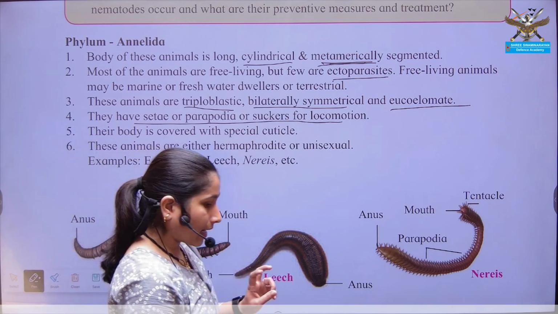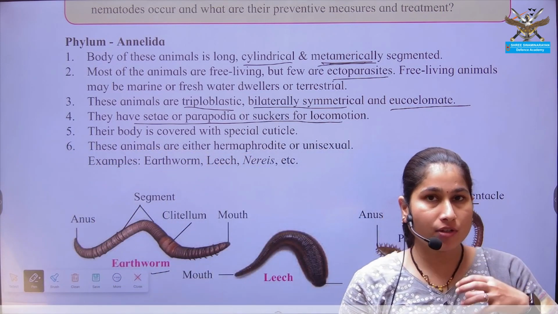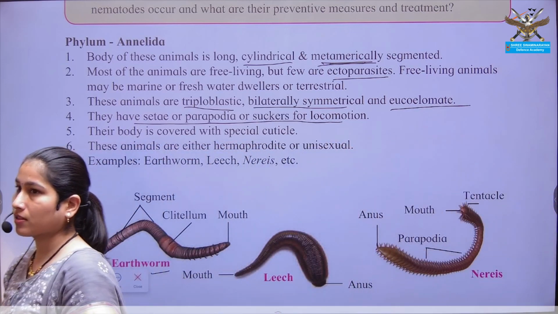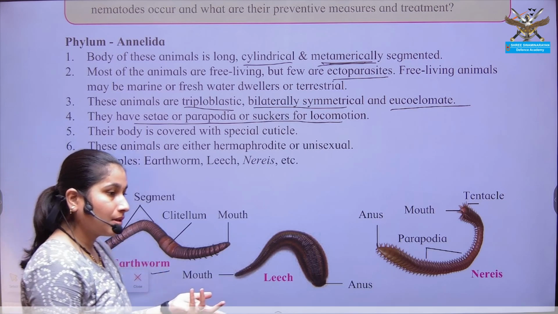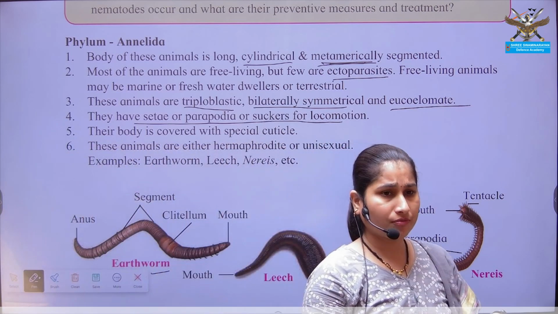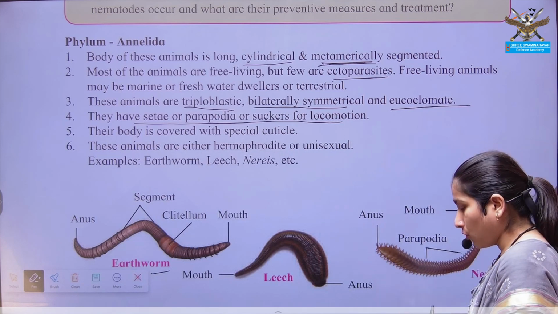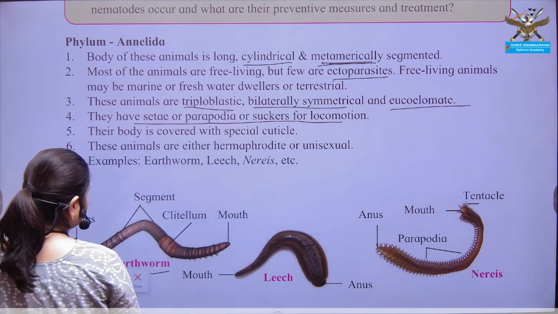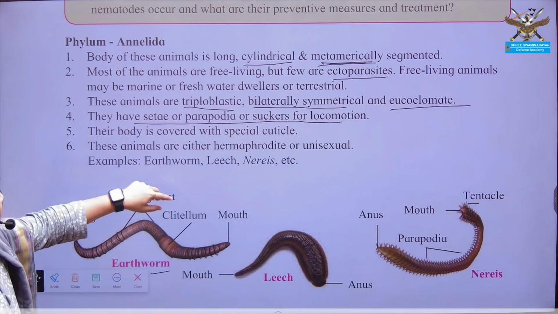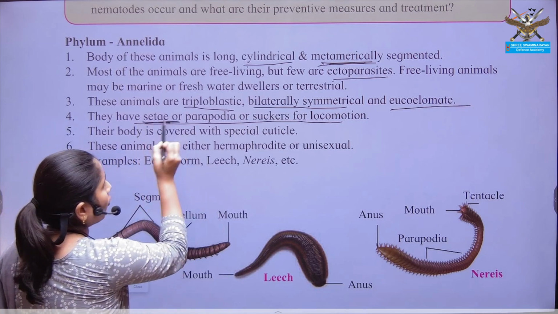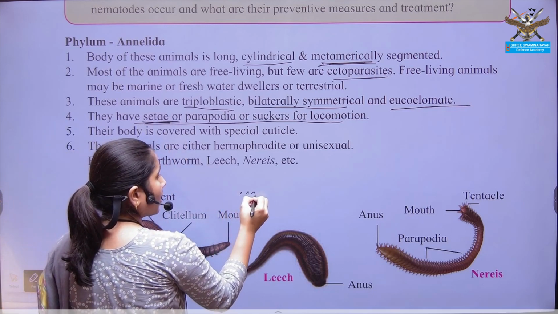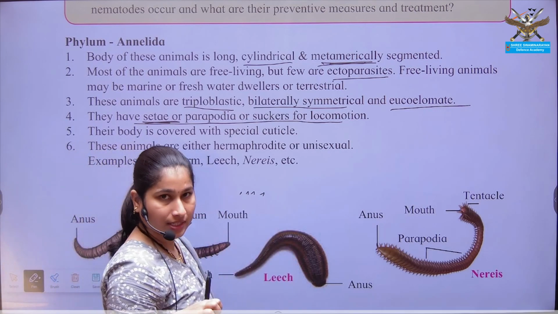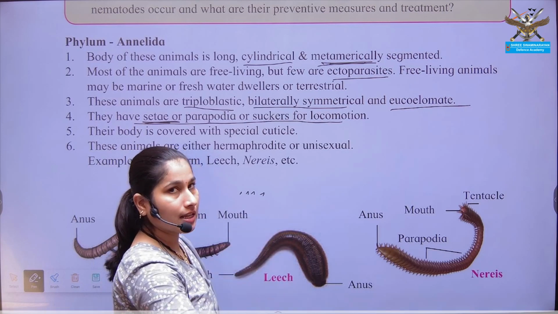Locomotion cannot be done automatically. There should be some kind of body structures which are helping in locomotion, like in humans we have legs, right? In wild animals they have limbs, 4 limbs. So with the help of that they are able to locomote or change their position from one place to another, right? So next is that for locomotion, setae, that is small structures, are the setae. Suckers, they first create the suction pressure and then they locomote.